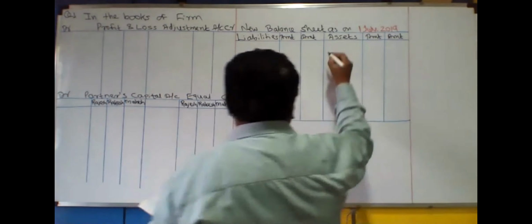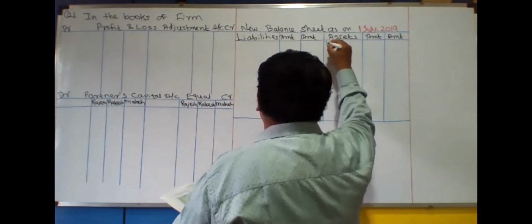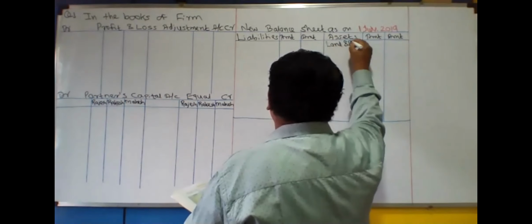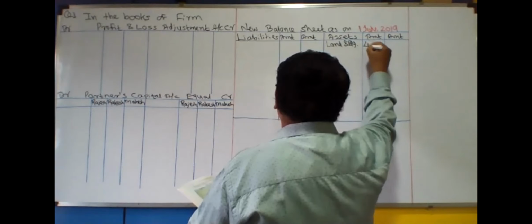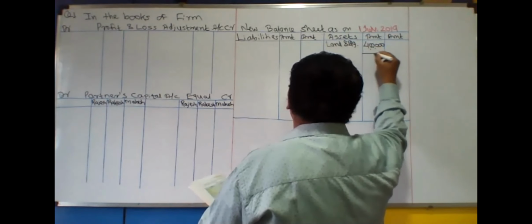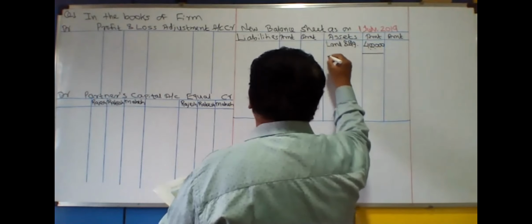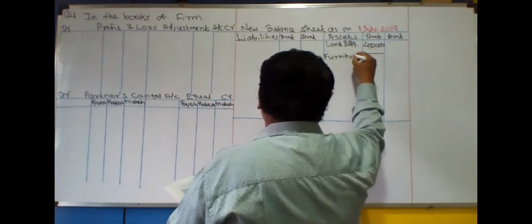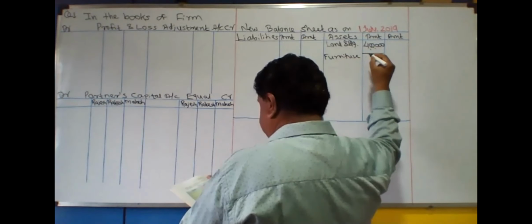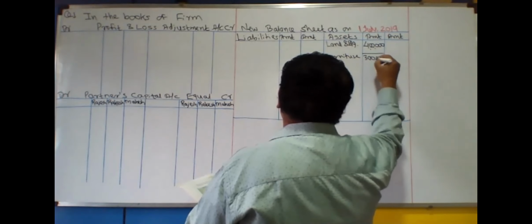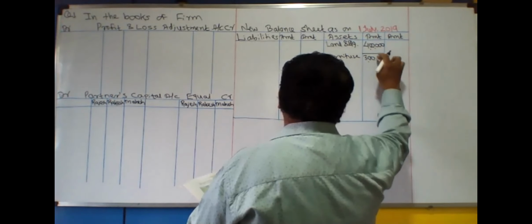Land and building, inner column 4 lakh rupees. It has an adjustment, it is subject to adjustment. Furniture, balance sheet asset, 3 lakh rupees.